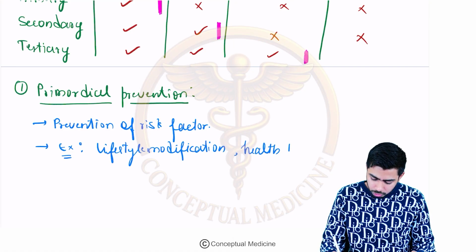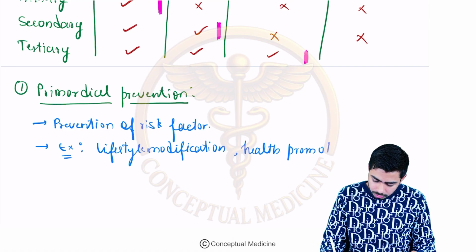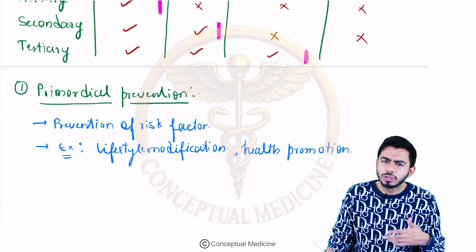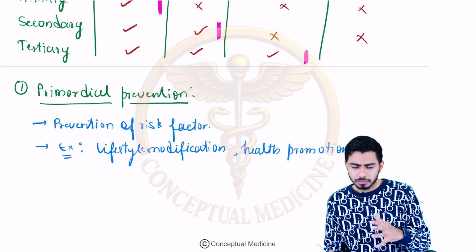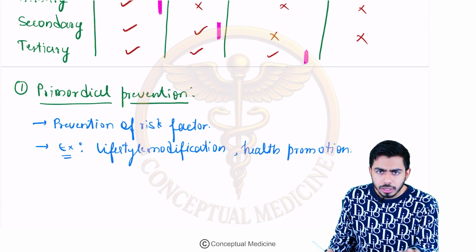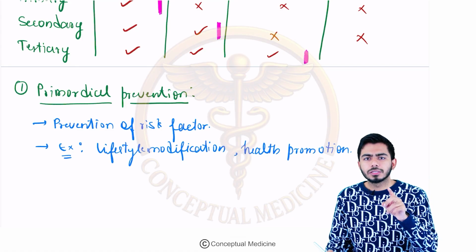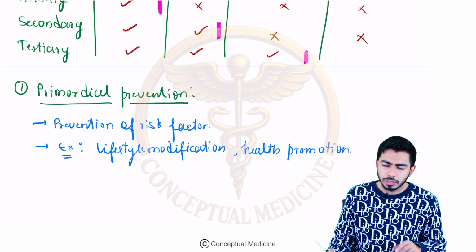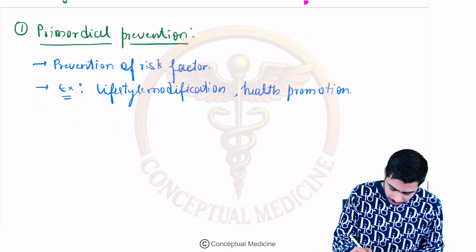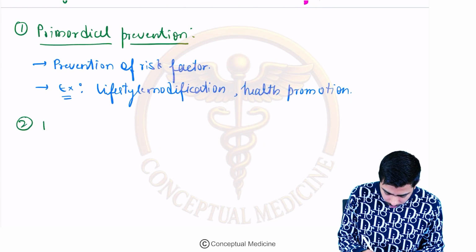So health promotion, trying to boost your immunity by so many other ways. That is basically health promotion. You are doing the primordial level of prevention. Very easy. Primordial is done, next one will be the primary level of prevention.